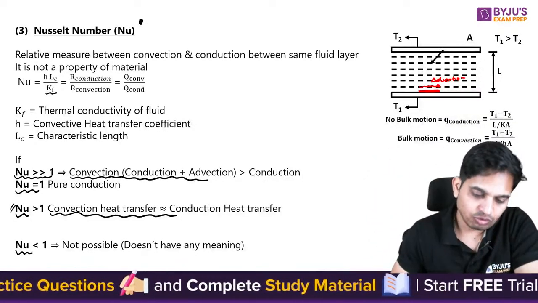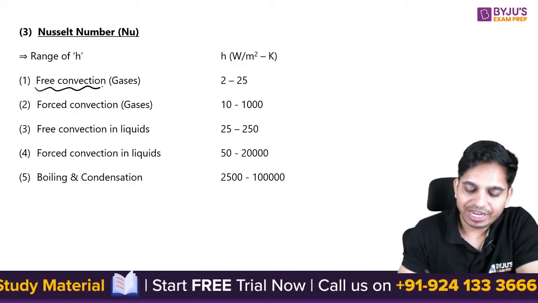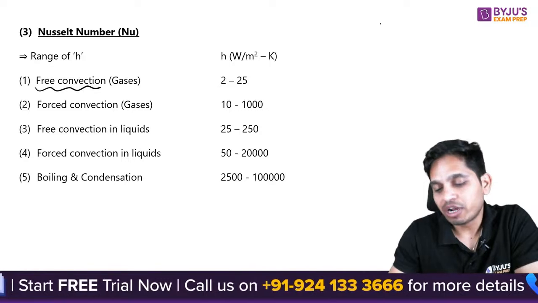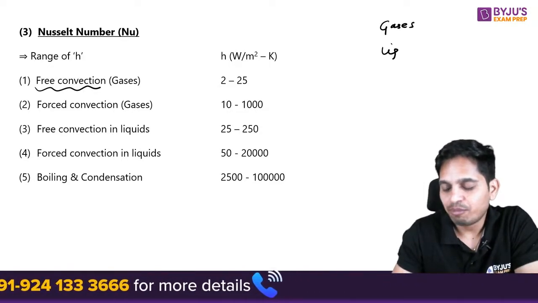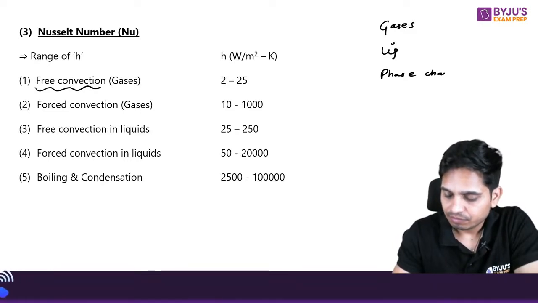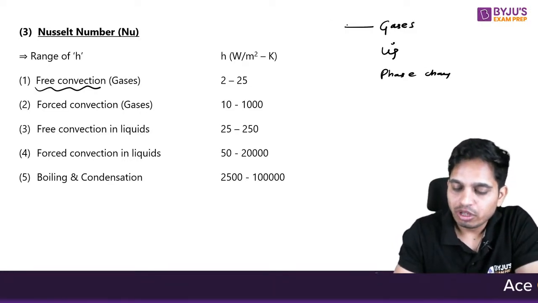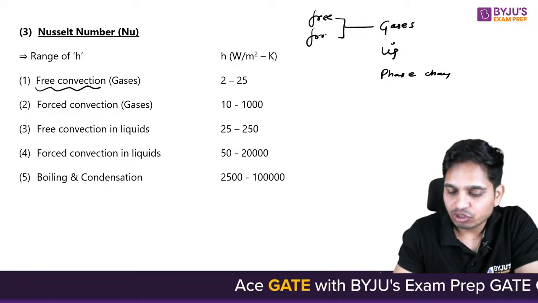Now, ranges of h. If you have free convection, what is the order? First of all, gases have the minimum, then liquids have more, and then phase change condition. In gases also, first we have free convection, then forced convection.